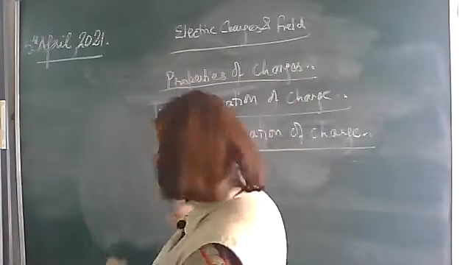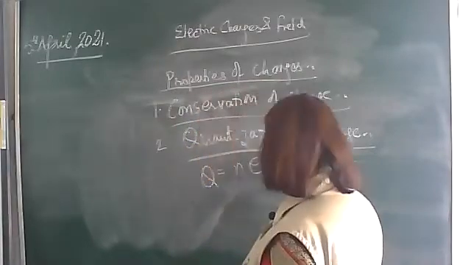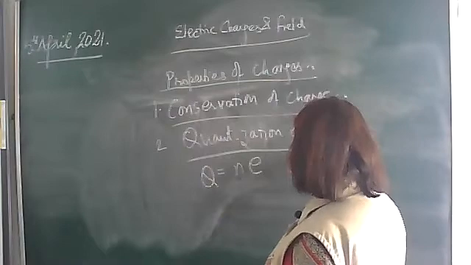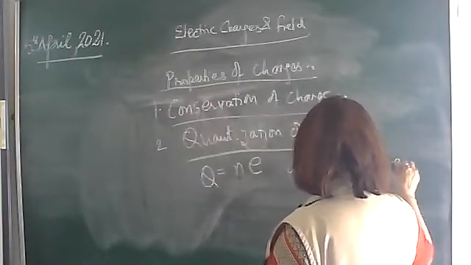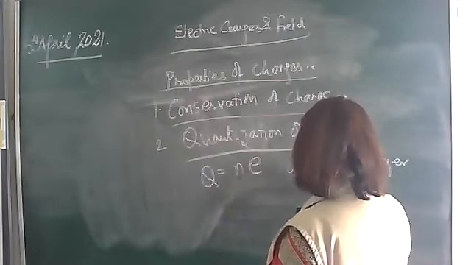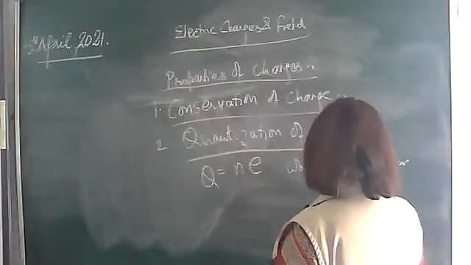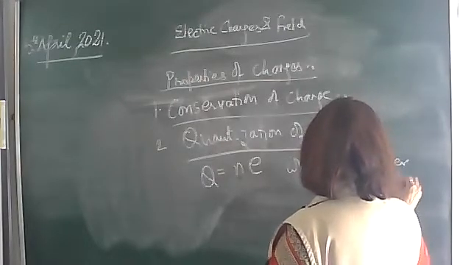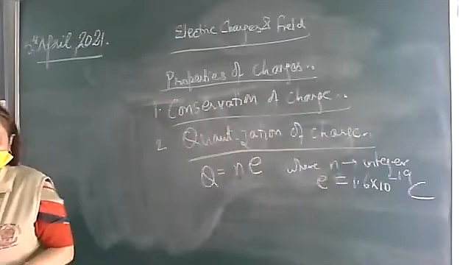That is, Q is equal to N into E, where N is an integer and E is the basic unit of charge. Basic unit of charge means the charge on an electron or proton, which is equal to 1.6 into 10 raised to the power minus 19 coulomb.